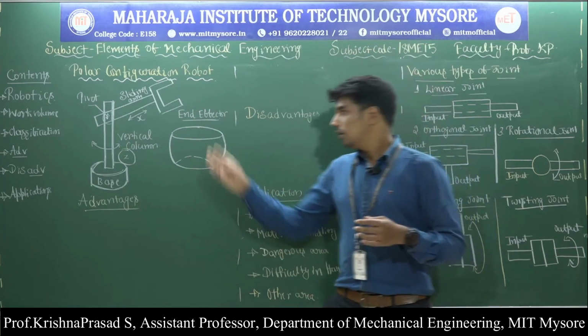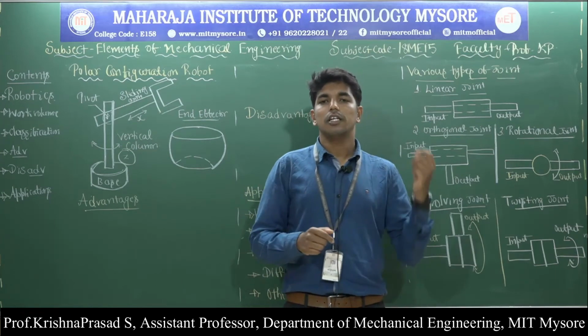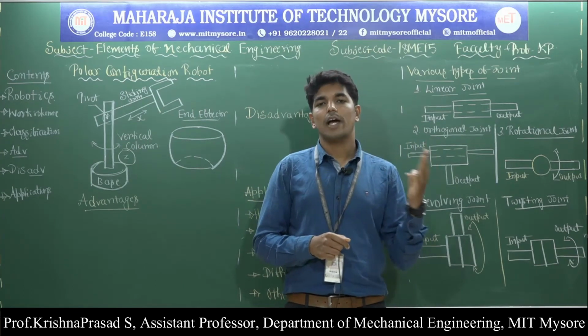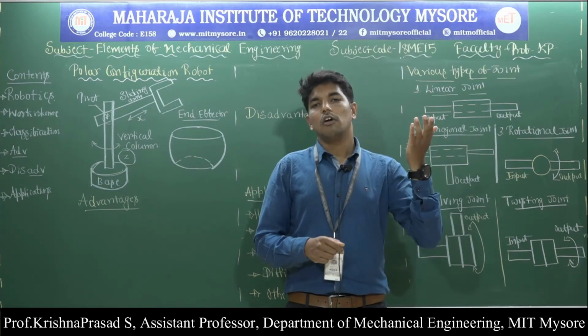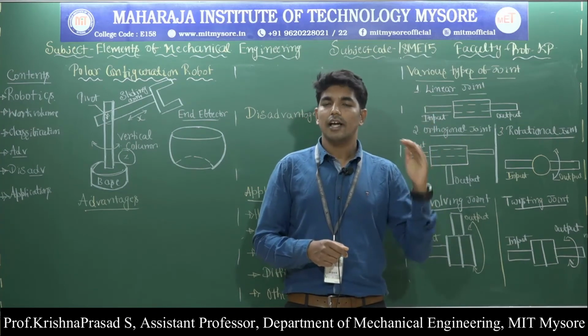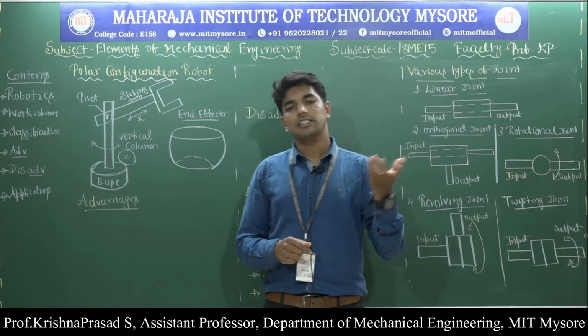Then the main parts: the Cartesian configuration robot consists of three sliding joints along the x, y and z directions, and the robot can be moved anywhere along the z axis, y axis and x axis, and it can start or stop anywhere along the x, y and z axis system.